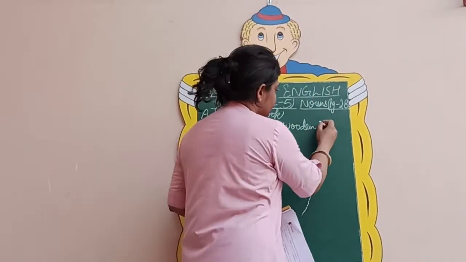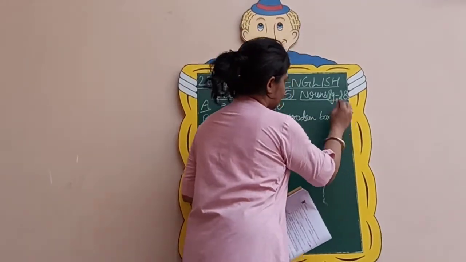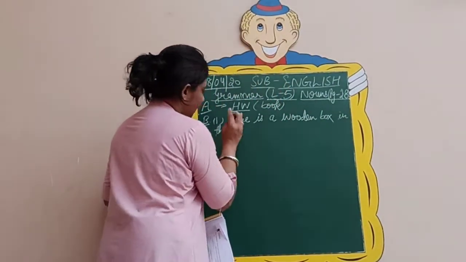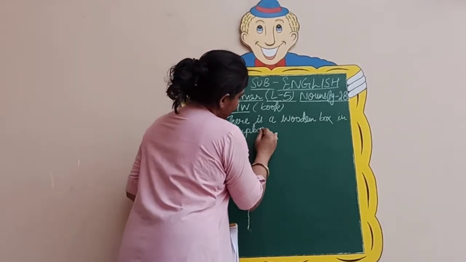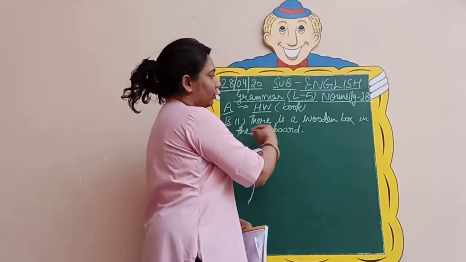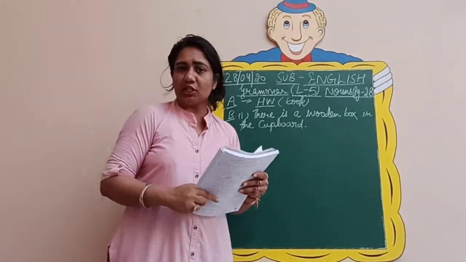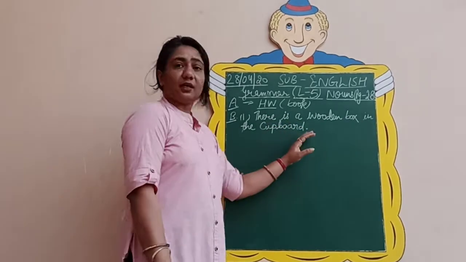Boxes, box, in the cupboards changes into cupboard. Now see the sentence again. So this means you have to write the complete sentence again in your notebook. Now see the difference. There is a wooden box in the cupboard.